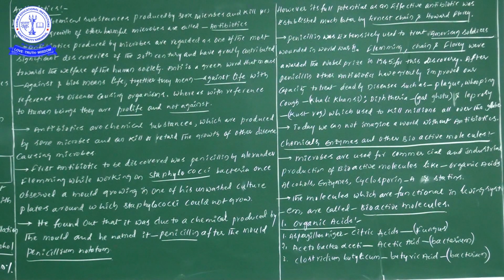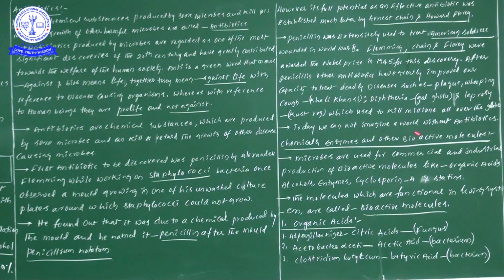Because plague, whooping cough, diphtheria, leprosy, everyone knows them well, but whether they know these common names or not, if they would like to test us, at that time we must be on the safe side. So: whooping cough, Kalikhansi; diphtheria, Galghont; leprosy, Kushtrog.